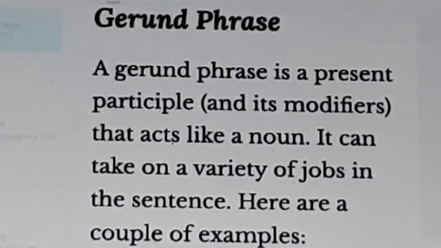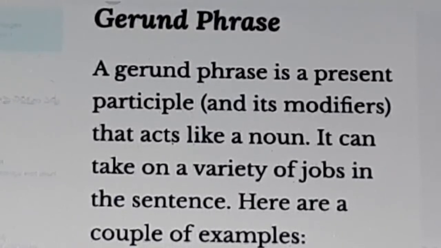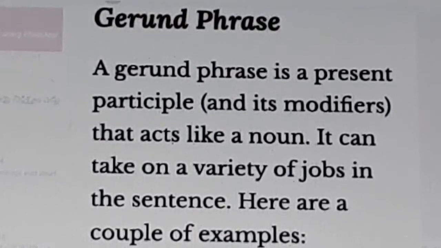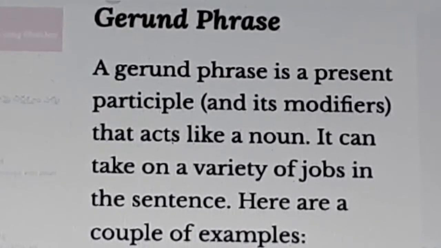Next, gerund phrase. A gerund phrase is a present participle and its modifiers that acts like a noun. It can take on a variety of jobs in the sentence. Here are a couple of examples. Practicing helped a lot. Here practicing is a present participle that is acting as the subject. I love reading. Here reading is a present participle, but it is acting as a direct object.